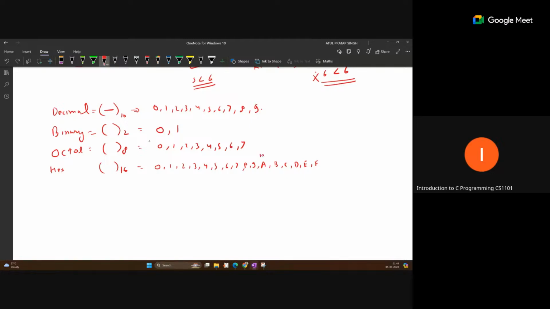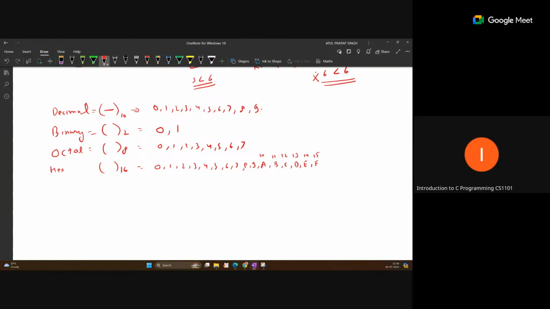So this is 10, this is 11, this is 12, this is 13, 14, and 15. After 9 we will use A, B, C, D, E, F, but the values remain 10, 11, 12, up to 15. With the help of these digits we can represent any data.